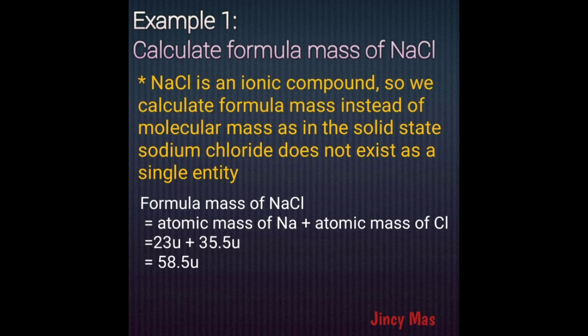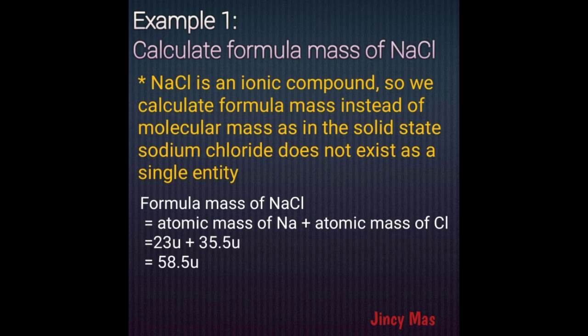So now let's take an example. Let's calculate the formula mass of NaCl. You know that NaCl is an ionic compound, so we will calculate formula mass instead of molecular mass. Why so? Because compounds like NaCl do not contain discrete molecules. Instead, they contain positively and negatively charged ions arranged in a 3-dimensional structure.